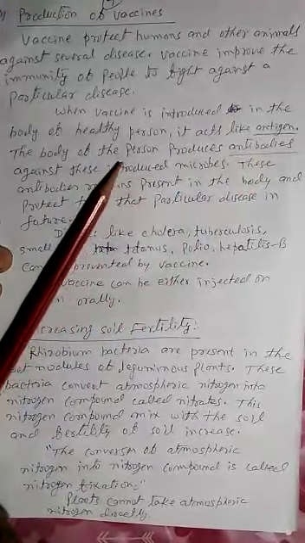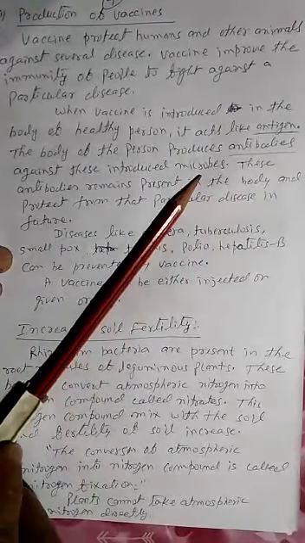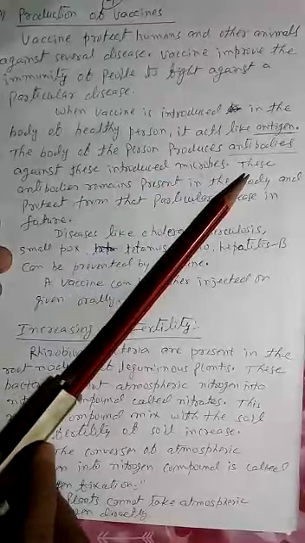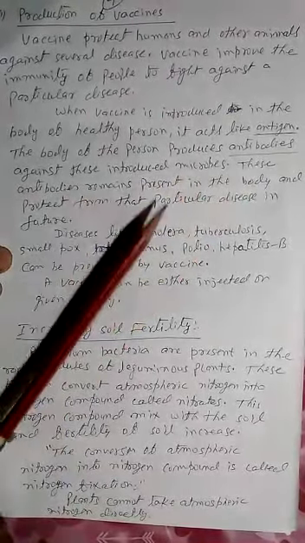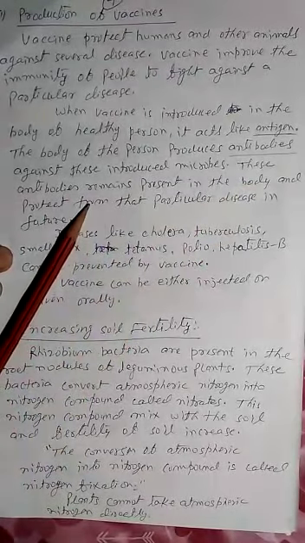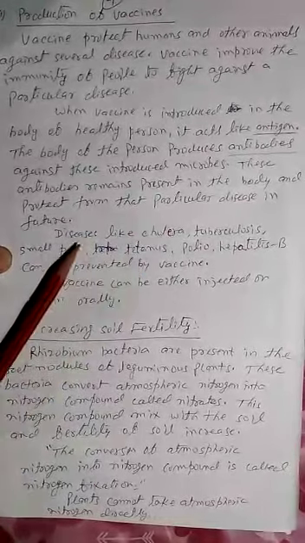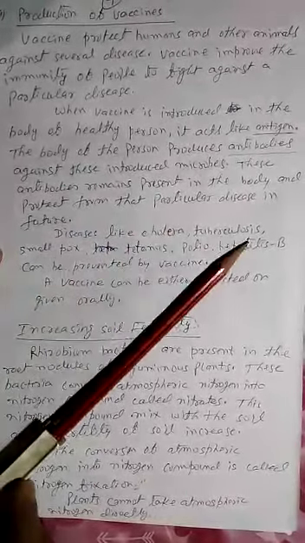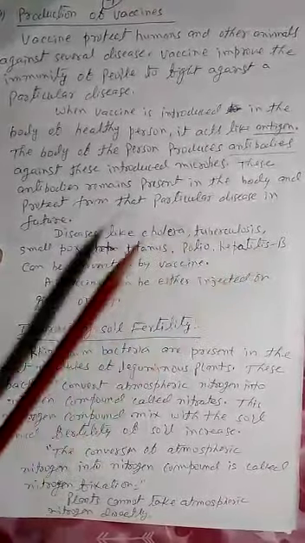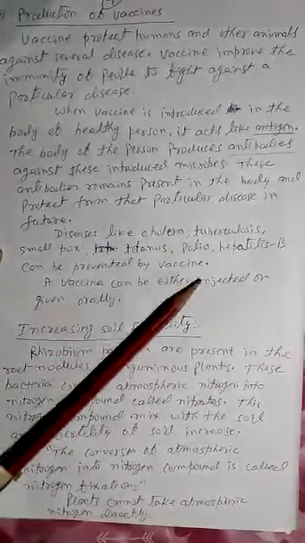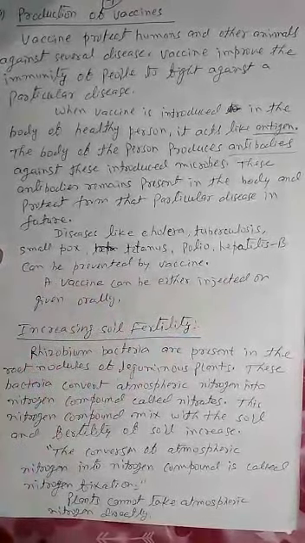The body of the person produces antibodies to fight with the introduced microbes, and after fighting, the introduced microbes are killed and the antibody remains present in the body to fight with the disease in the future. Diseases like cholera, tuberculosis, smallpox, tetanus, polio, and hepatitis B can be prevented by vaccines. A vaccine can be either injected or given orally.